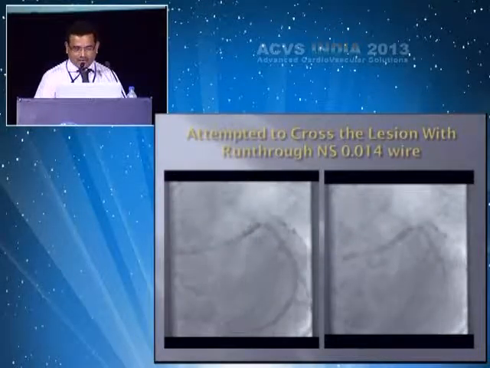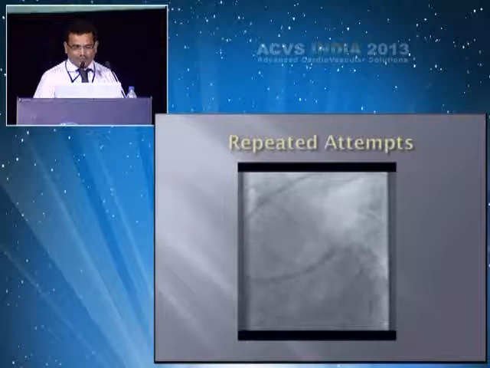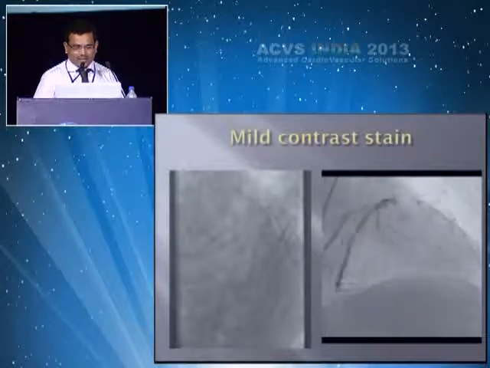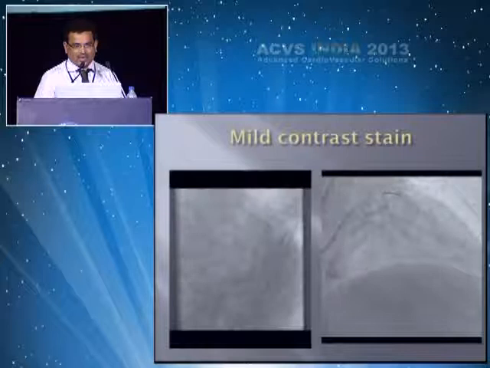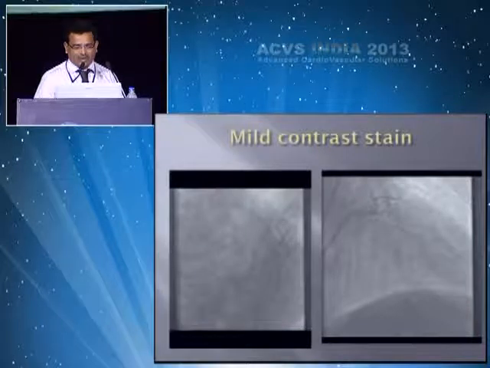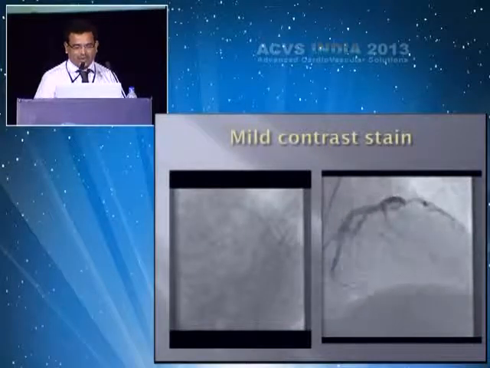So I tried this, and with repeated attempts I was not successful, and at this point my colleague said that it's better to skip this case and give the case to the surgeon to do the CABG, because it carries high risk and less possibility of going ahead.